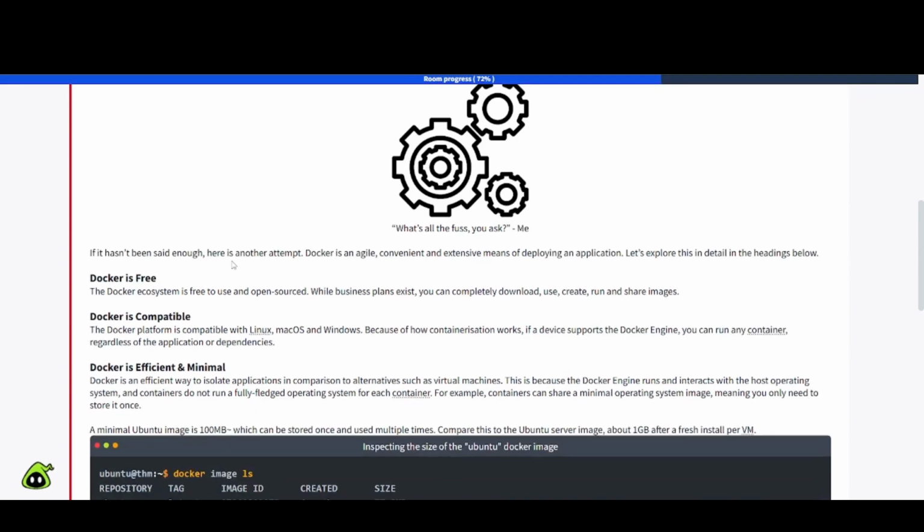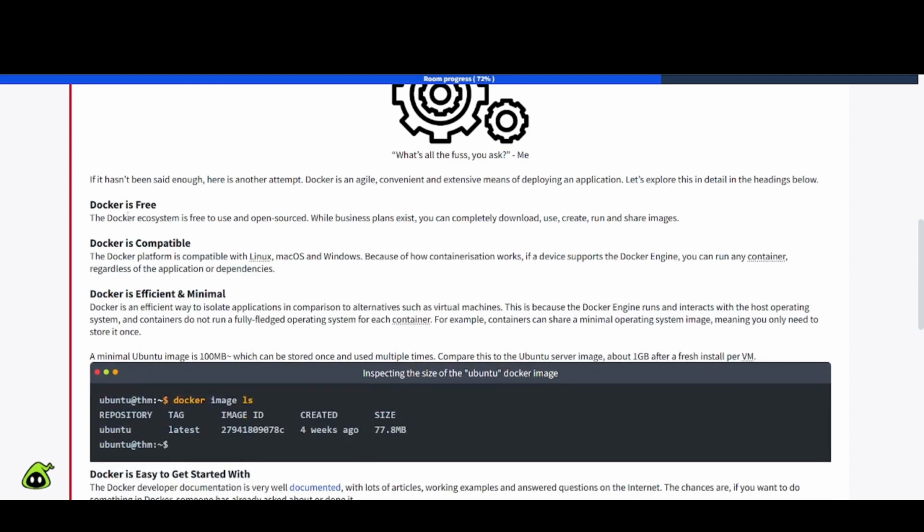If it hasn't been said enough, here is another attempt. Docker is an agile, convenient, and extensive means of deploying an application. Let's explore this in detail in the headings below. Docker is free. The Docker ecosystem is free to use and open source. While business plans exist, you can completely download, use, create, run, and share images.